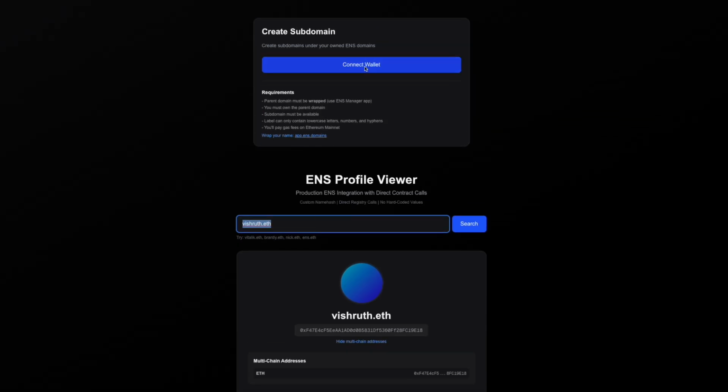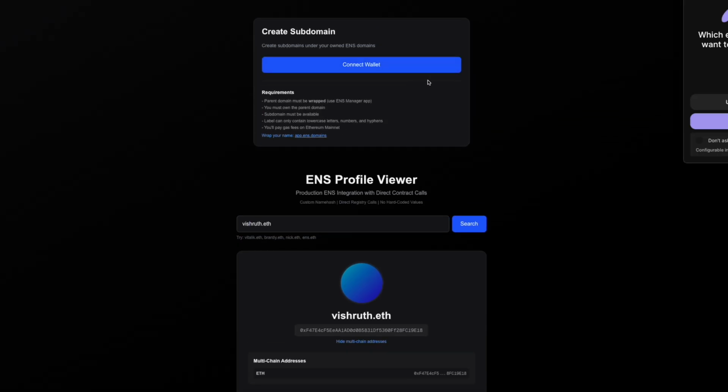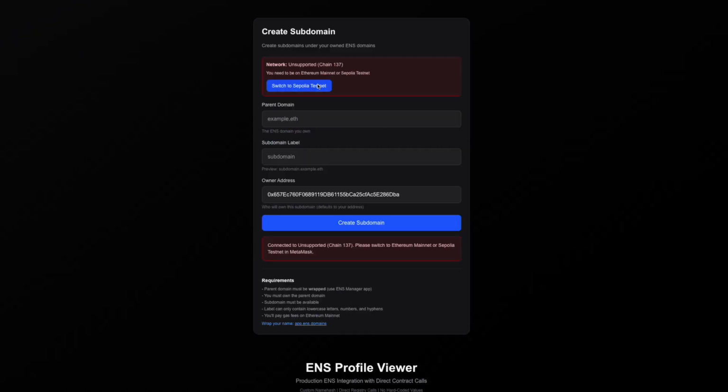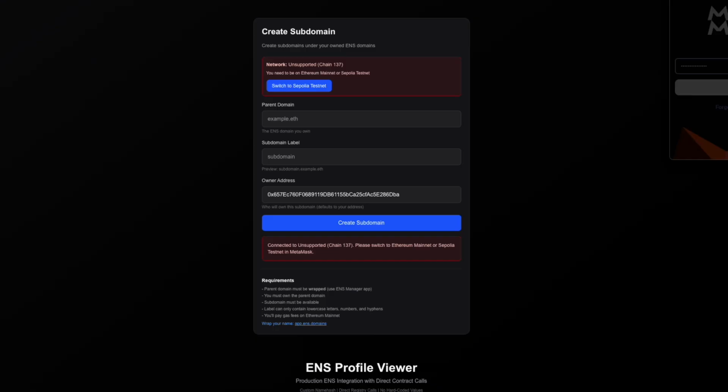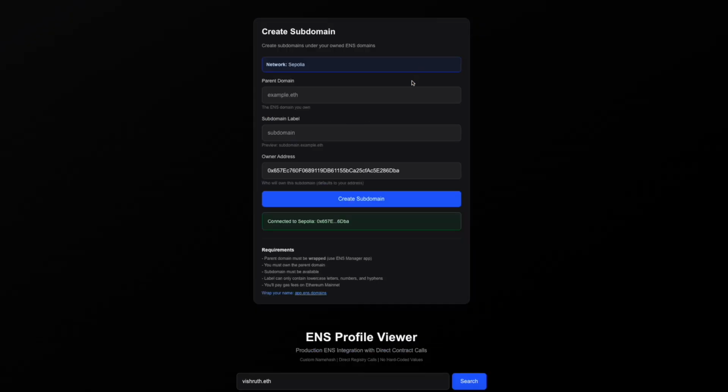And the next one is to create a subdomain. Creating a subdomain is currently supported on both mainnet and testnet. So once you connect your wallet, it'll auto-pick the address, and you can enter your existing .eth, and you can give a name, anything. The one condition is that, as specified over here, the name should be enabled for wrapping. If that is enabled, you'll be able to create a subdomain.